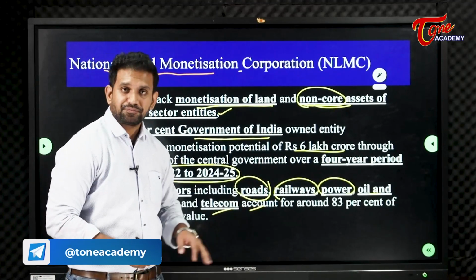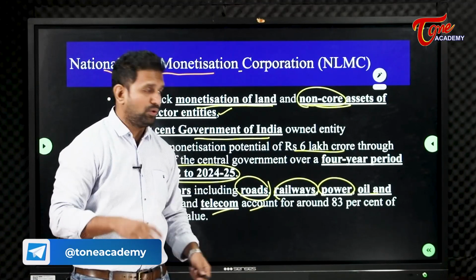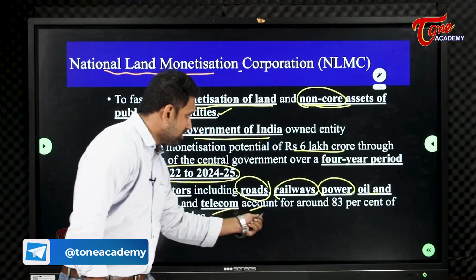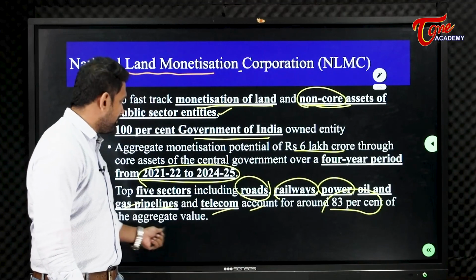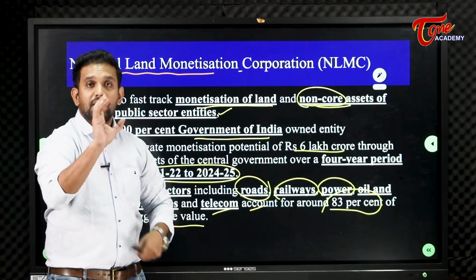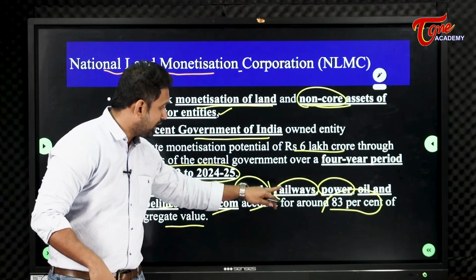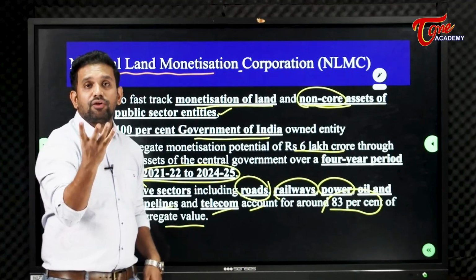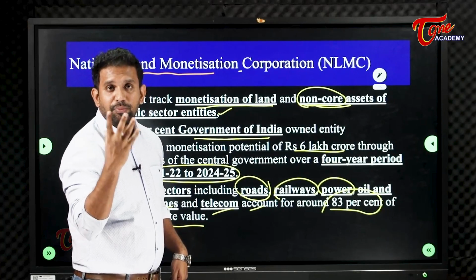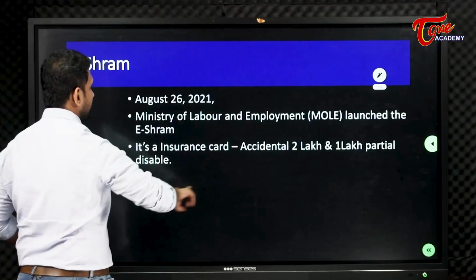All of these will be sold and money will be raised. These categories constitute 83% of the aggregate value. It means the majority of the government lands belong to these sectors, and the majority of the 6 lakh crore rupees is also coming from these sectors.